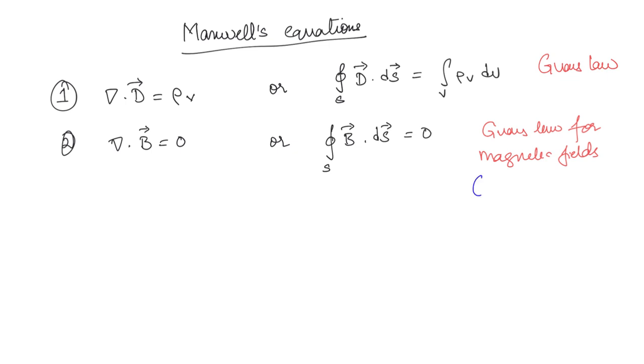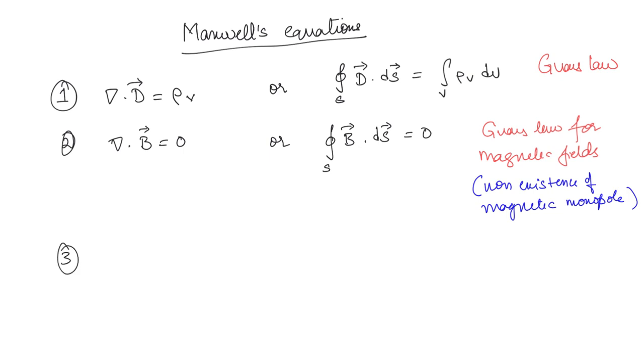So this law basically states that there cannot exist a magnetic monopole. Okay, so non-existence of magnetic monopole. That means whenever there is a magnet, it will exist as both north and south poles. A single north pole cannot exist. If there is a north pole, there should be a south pole. Okay, so this is the second Maxwell's equation.